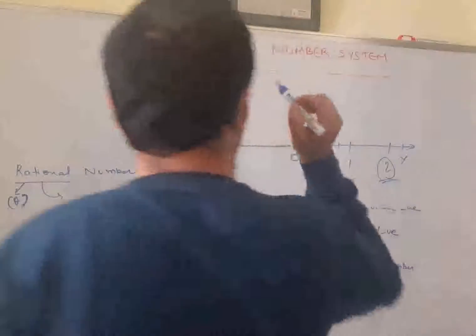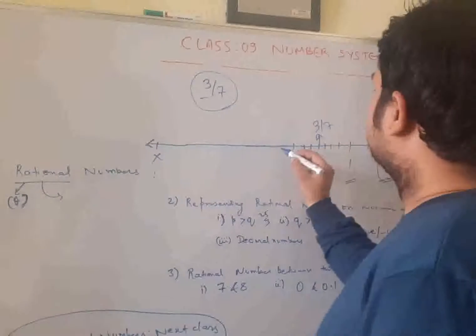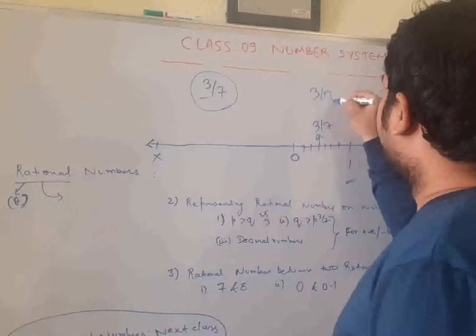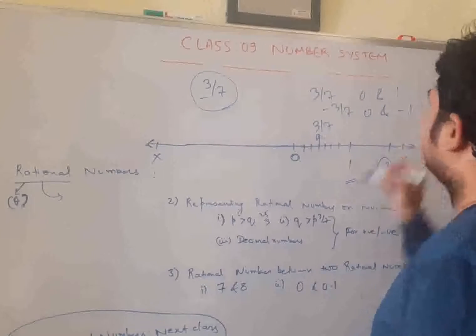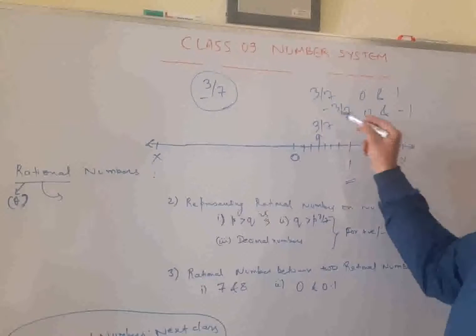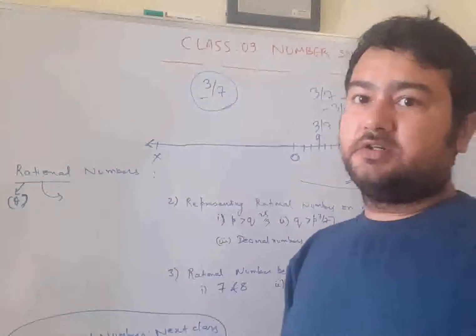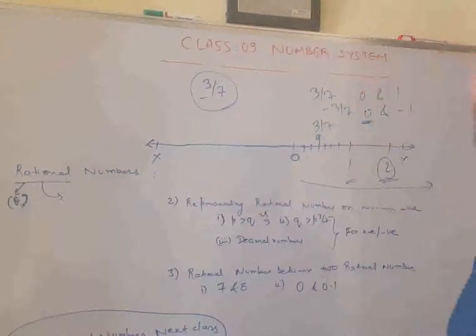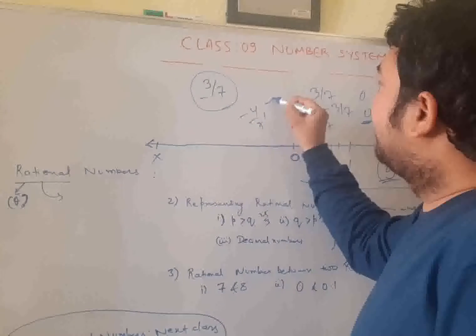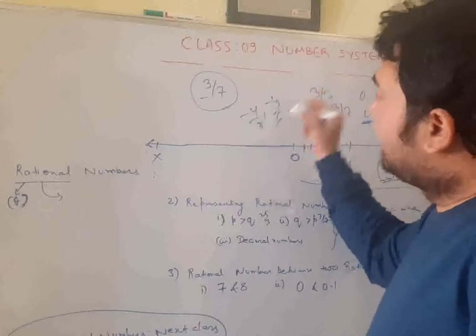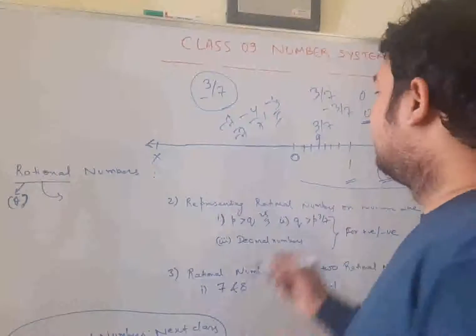If it was minus 3 by 7, then same thing. If it is plus 3 by 7, then it is between 0 and 1. If it is minus 3 by 7, it is between 0 and minus 1. This cannot lie on this side, no? This will always lie to the left hand side. Negative numbers are on the left hand side. When it becomes minus 4 by 7, minus 5 by 7, minus 6 by 7, then minus 7 by 7, it will become minus 1. So it has not yet become minus 1 even.